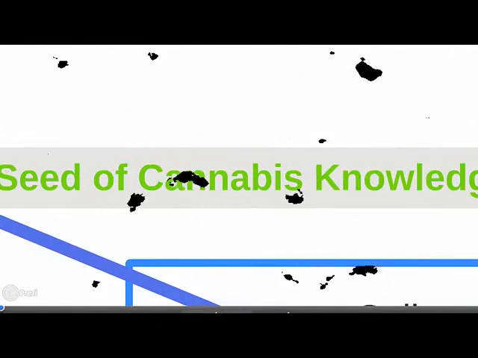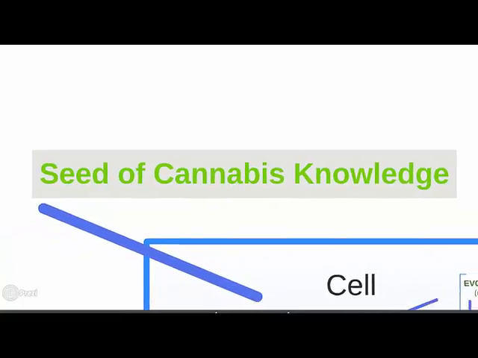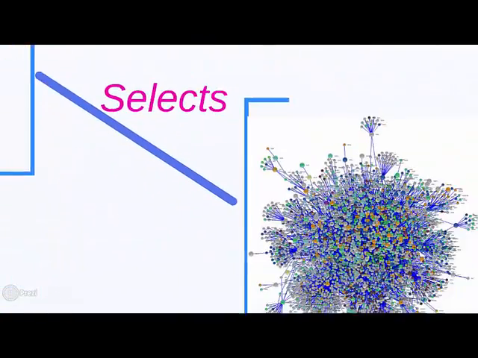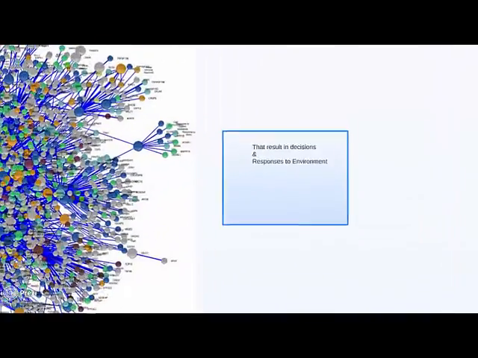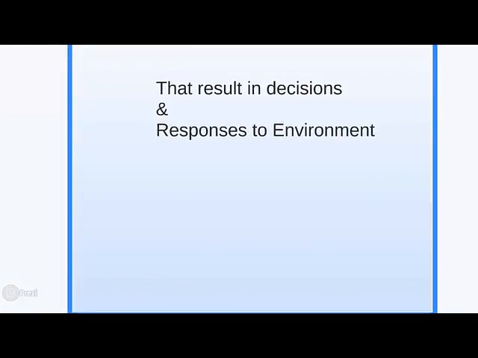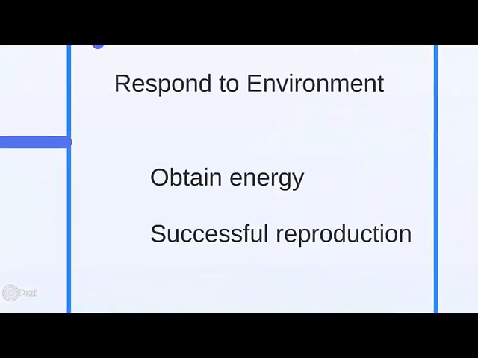The seed of cannabis knowledge. All of this will better help you understand how cannabis fits into network systems context. This is the background knowledge that will allow your cannabis plant to grow. Evolution selects networks that result in decisions and allow living things to respond to the environment. The main tasks: to obtain energy and eventually to reproduce successfully.